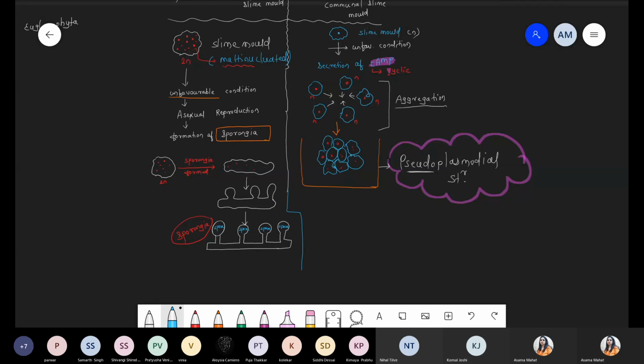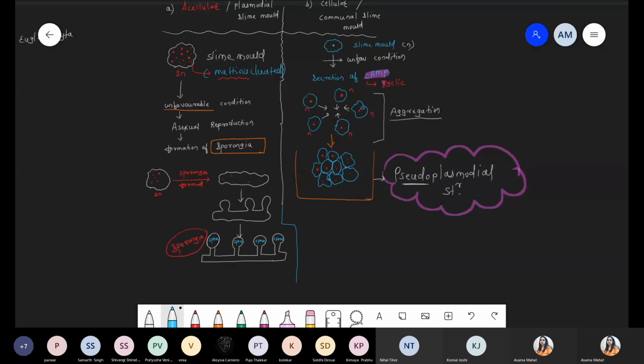Body gets elongated. Now there is a formation of some fruiting body like structure, and now they form more than one sporangia. And once that sporangia get produced, inside this sporangia spores are present. When there is a favorable condition, spores get released, and now that spores undergo germination. Got it? This point is clear. It's very basic and the major difference.